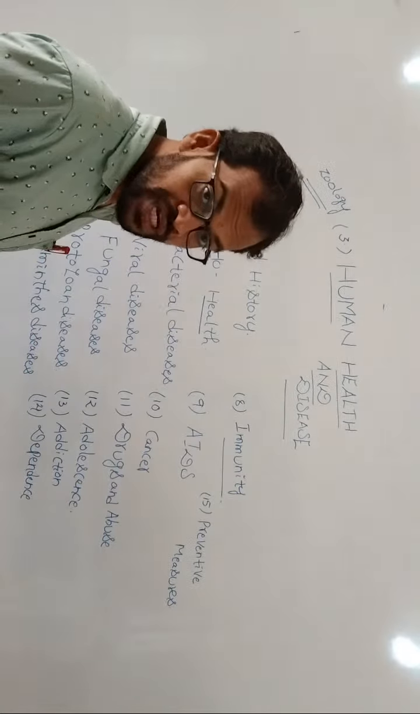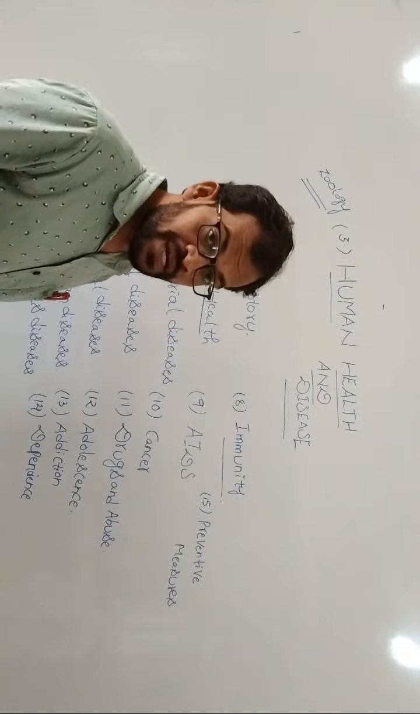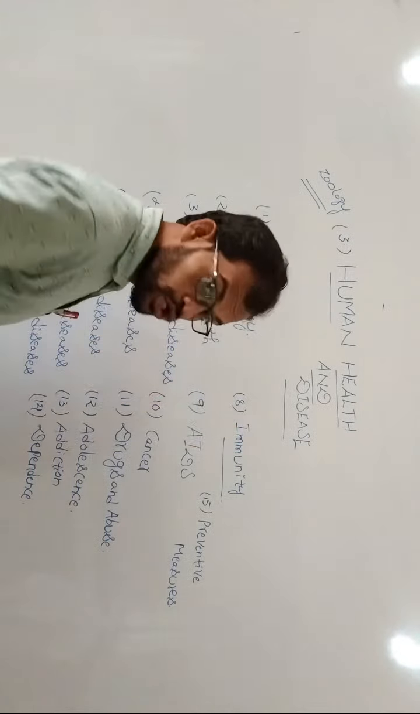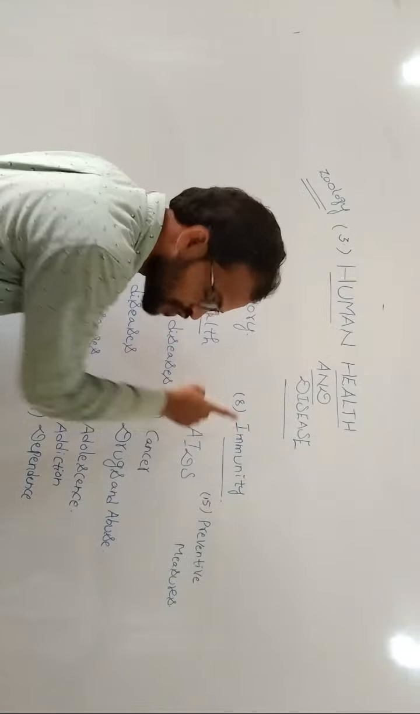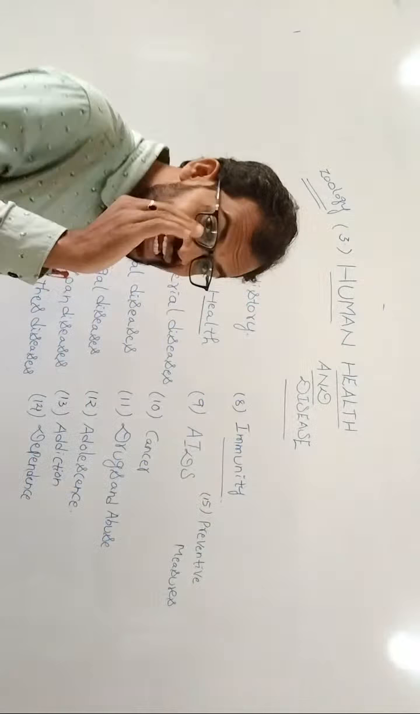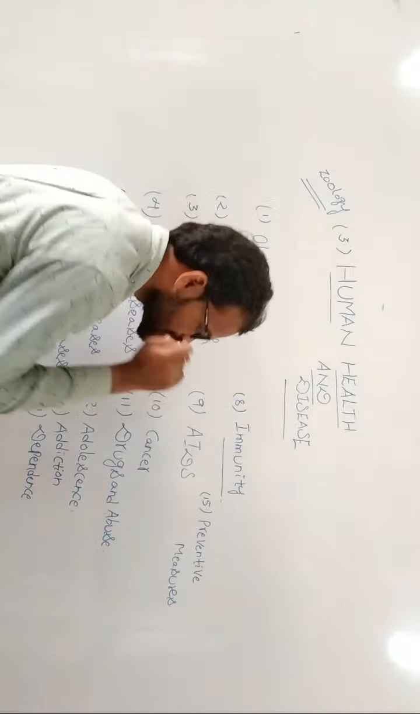After that, immunity. What is immunity? How many types of immunity? Non-specific immunity, acquired immunity. After that, autoimmune diseases. Next, primary lymphoid and secondary lymphoid organs. After them, AIDS. What is the introduction of AIDS? What is the mechanism of AIDS? What are the preventive measures of AIDS?